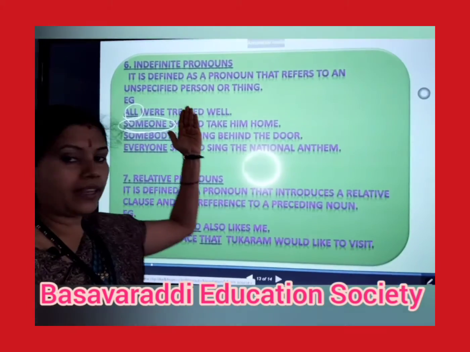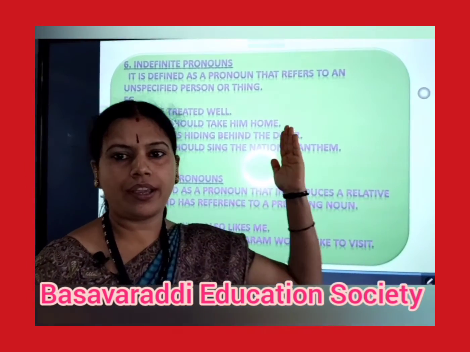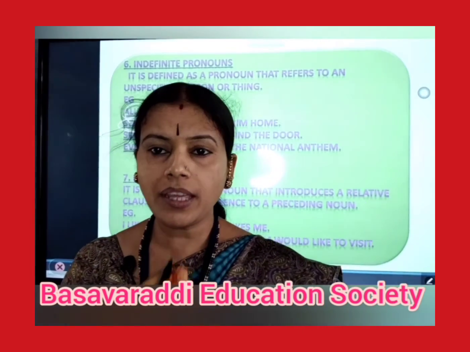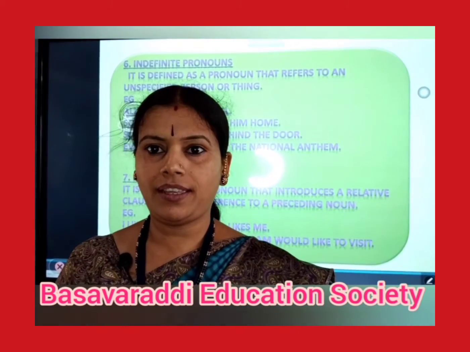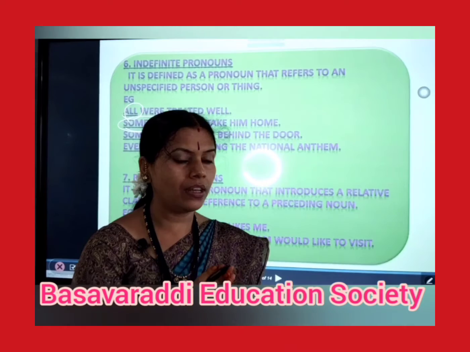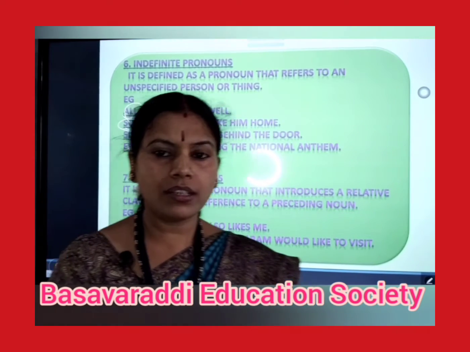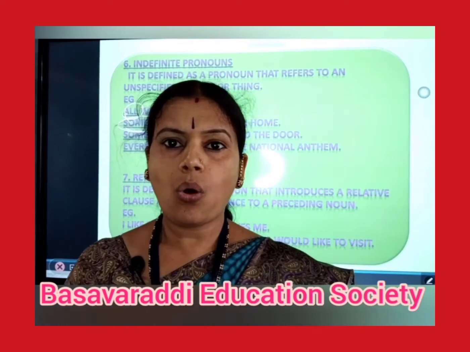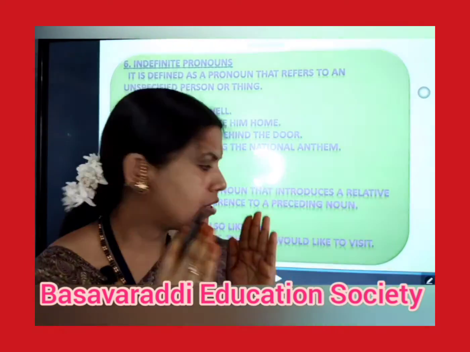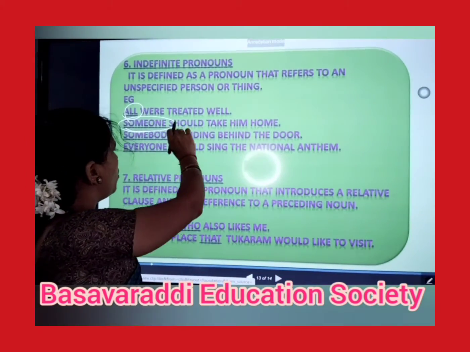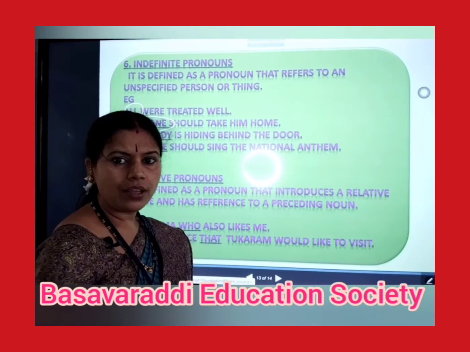Here we are not taking any person specifically. Such words are somebody, all, anybody. All these words are called indefinite pronouns.